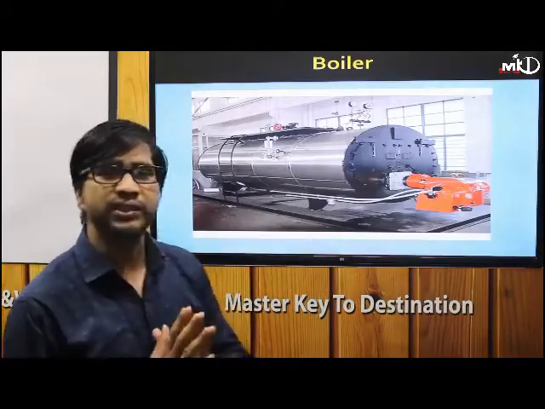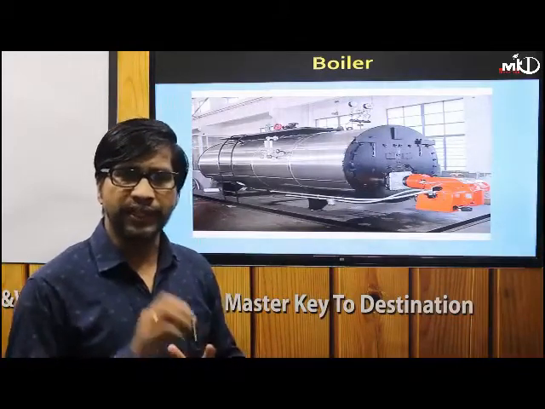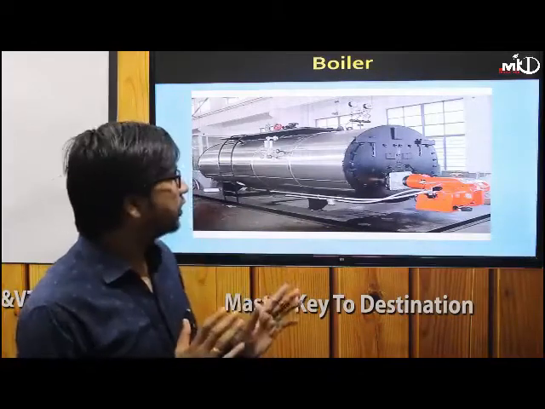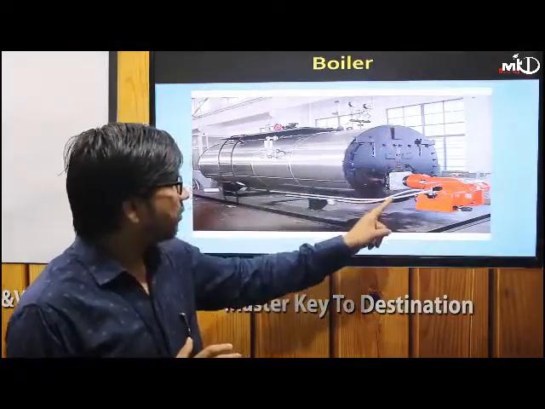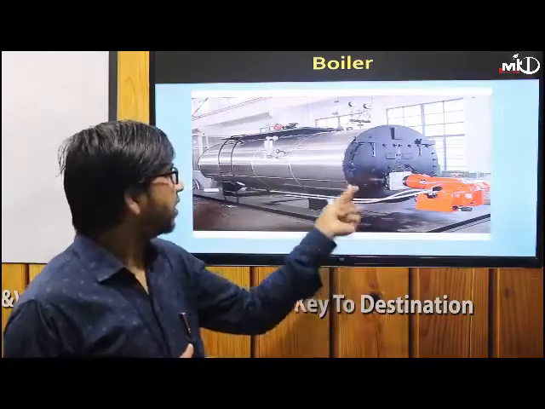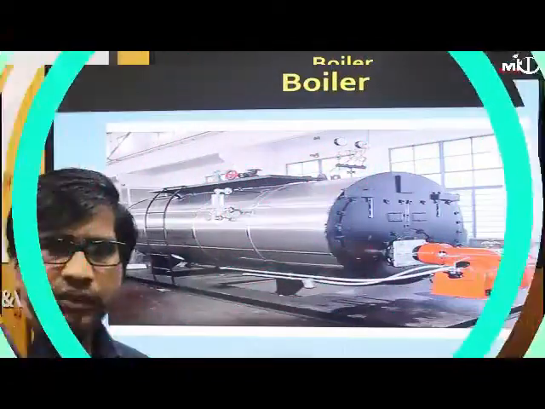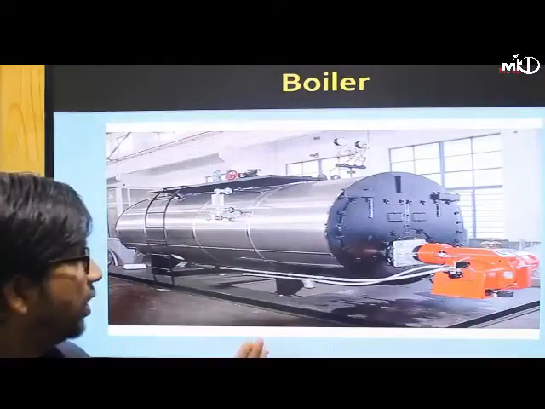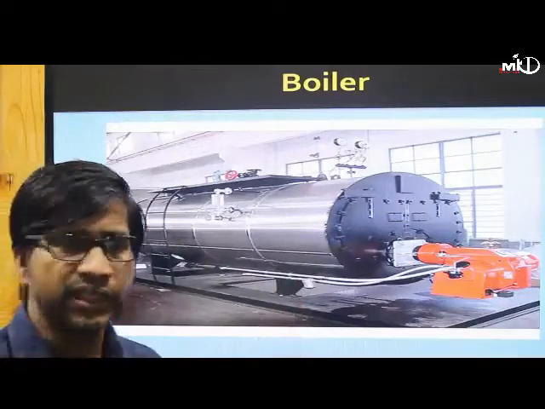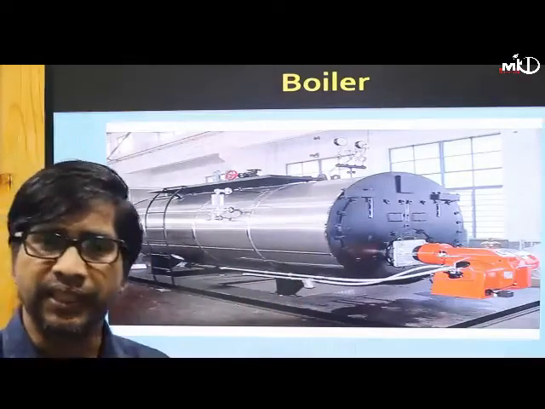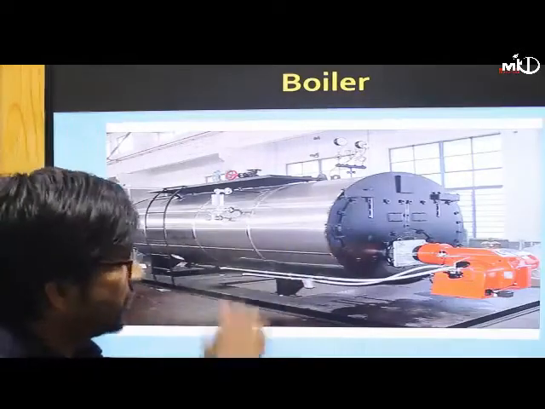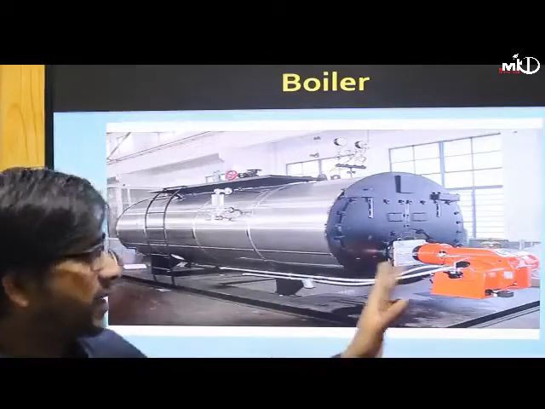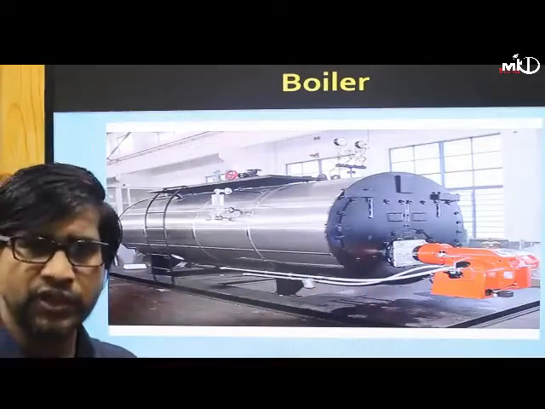First of all you should know what is a thin member or thin shell. You see this is the diameter of the shell. When the ratio of the thickness of the plate with which the shell is made to the diameter is less than 1/10 to 1/15 of the diameter, then we can say that it is thin. If the ratio exceeds that, that means the thickness is more than that value, then that will be treated as a thick shell. Why is this differentiation there?